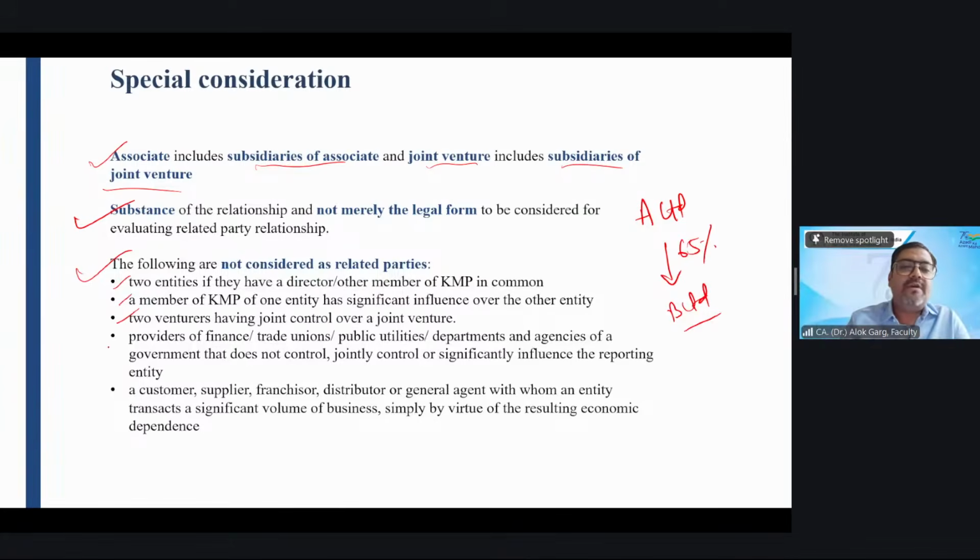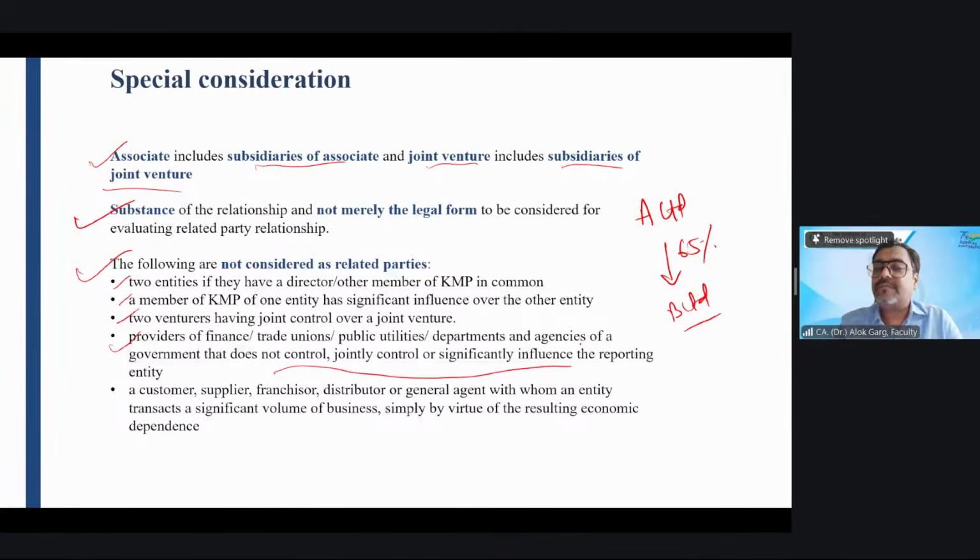Okay. Provider of finance, trade unions, public utility department, agency of government that does not control, jointly control, or significantly influence the reporting entity. In factories, the worker unions are there, the trade unions are there, right? In the business, the trade unions are there. Are they related parties? Income tax department, GST department, public utilities, Delhi Jal Board, are they related parties? Answer is no, they are not related parties. They will become a related party if they have control, joint control, or significant influence over the entity.